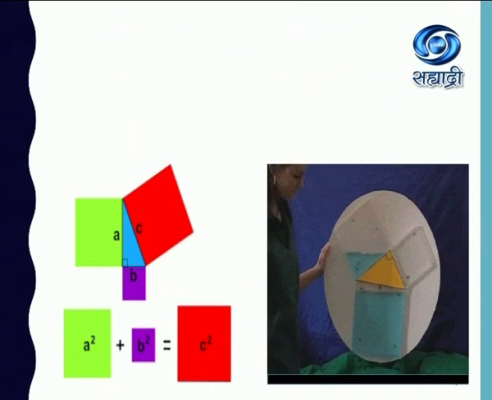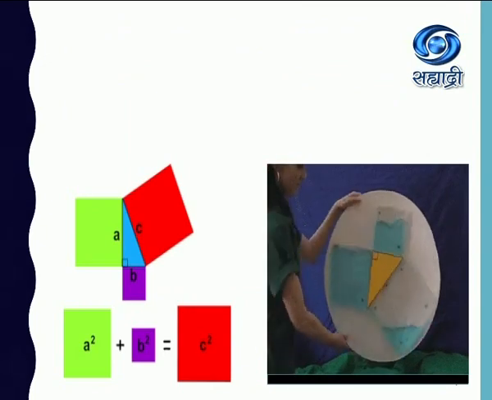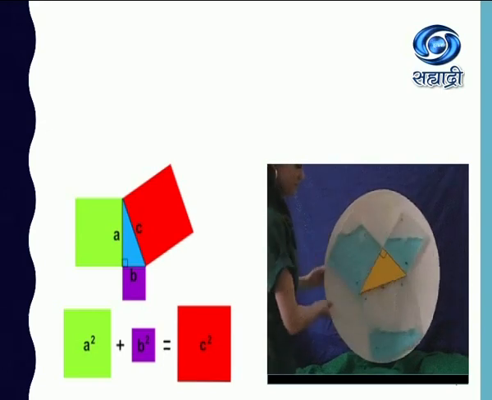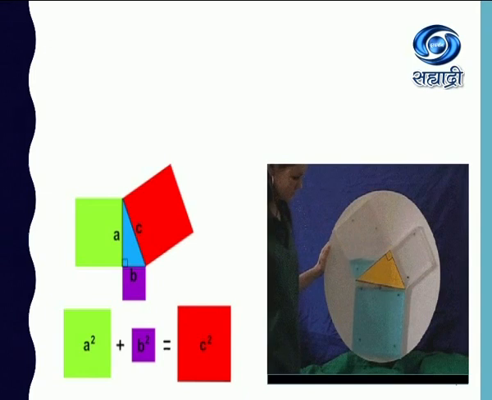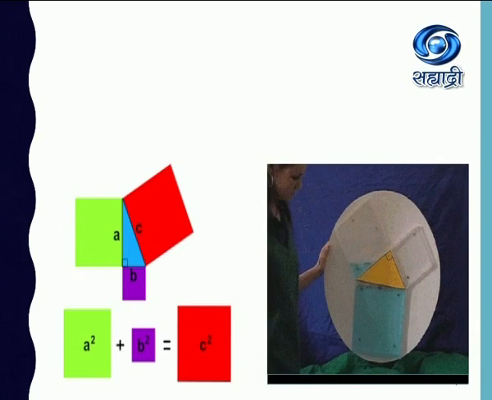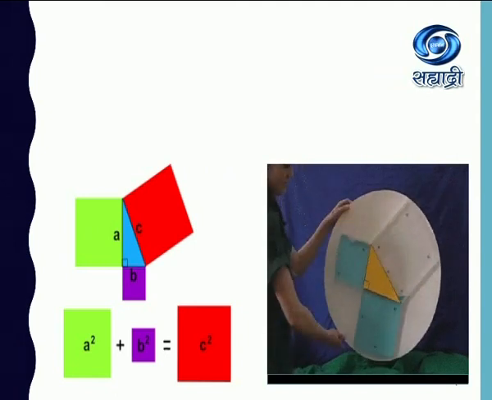Here you can see the same thing is applicable if, instead of grains, you fill those cubes with any liquid. They are getting filled in the side opposite to the right angle. That is the hypotenuse, as you are aware. So here in the figure also you can see, if A, B, C are three sides, C is the side opposite the right angle, which is the hypotenuse. So hypotenuse square, that is C square, is equal to the sum of the other two side squares, that is A square plus B square.